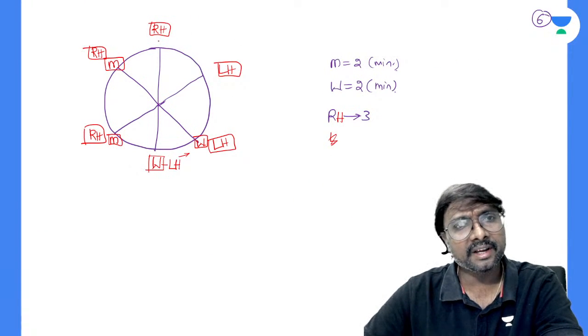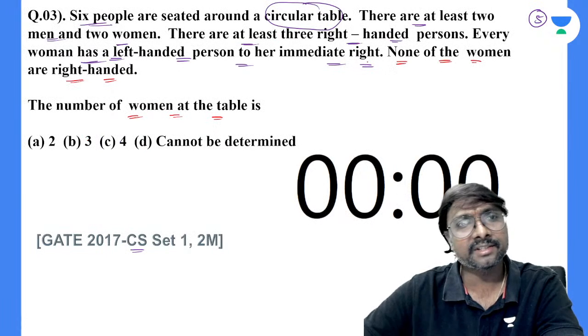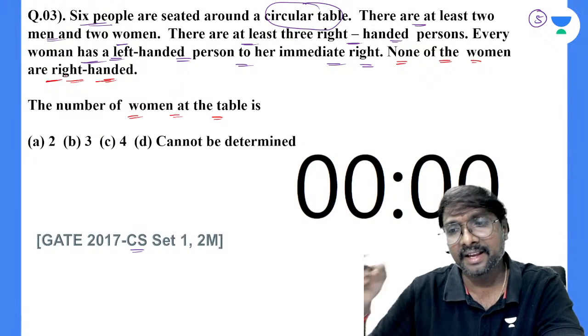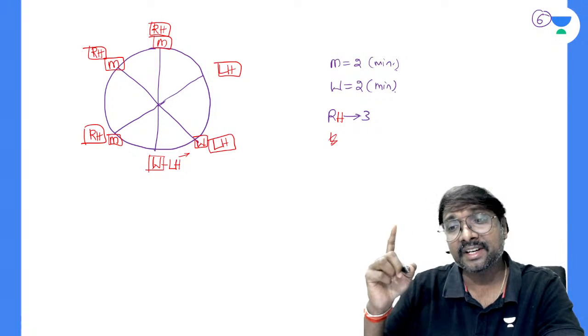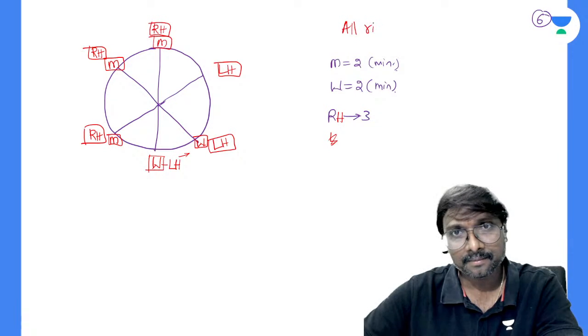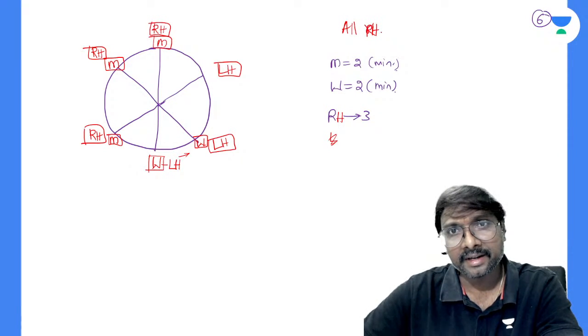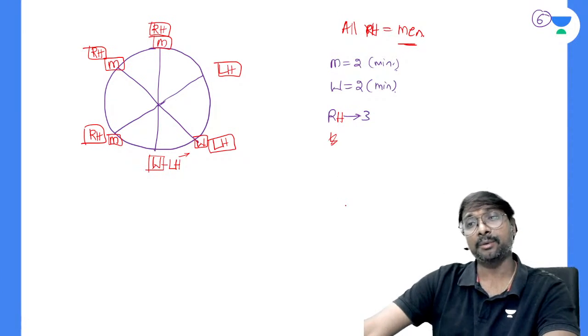So now if you take this one, right-handed, can we take it as a woman? No, we cannot take it as woman. We have to take it as men, because none of the women is right-handed, right? So right-handed, obviously men we have to take now. Can we say that all right-handed will be men only? Can we say yes or no? Because none of the right-handed women is there according to the statement given in the question, right?